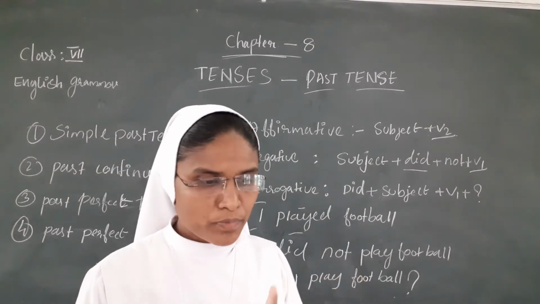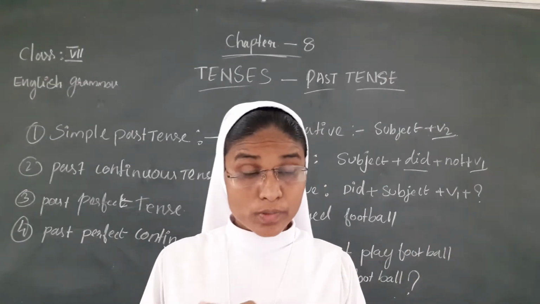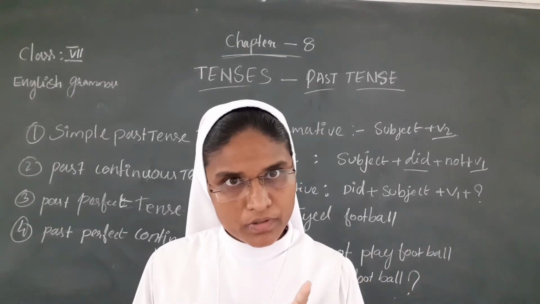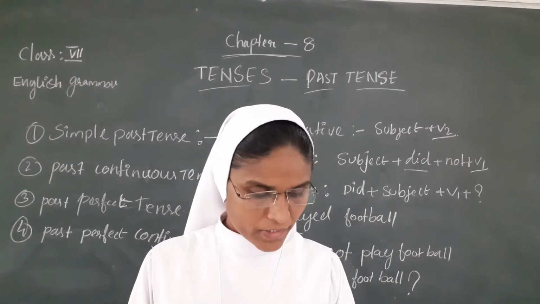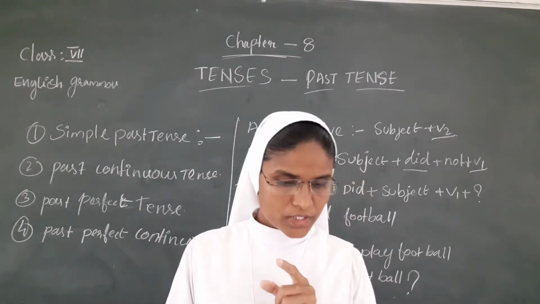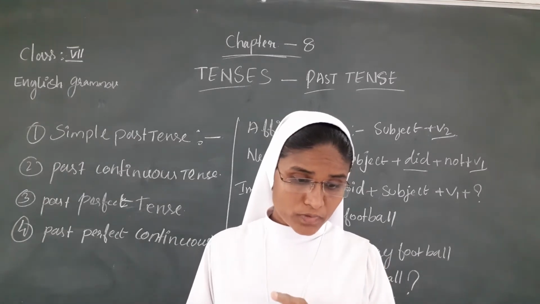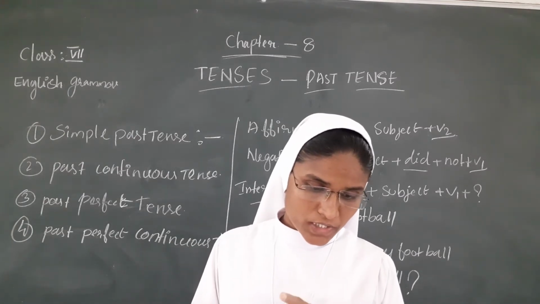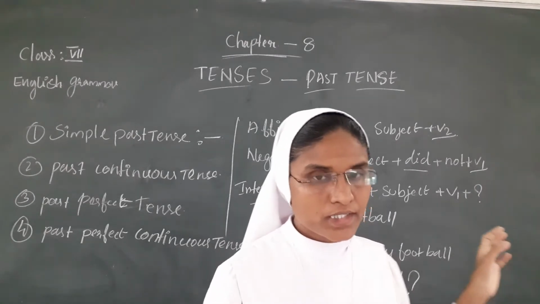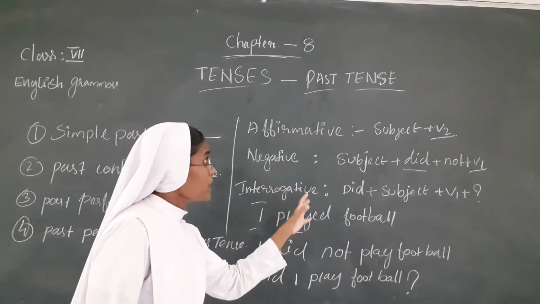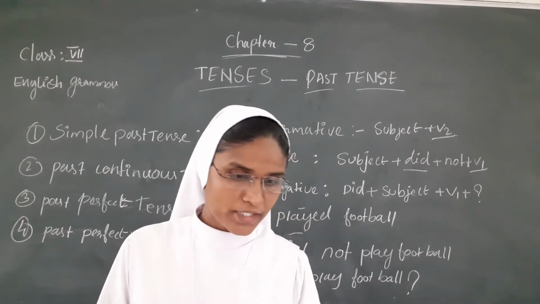We can write this in the plural also. You see page number 62. We played football. We did not play football. Did we play football? Then second person, you: You played football. You did not play football. Did you play football? Then third person: he ate food, she did not eat food, did she eat food? This is the writing of the simple past tense in affirmative, negative, and interrogative.